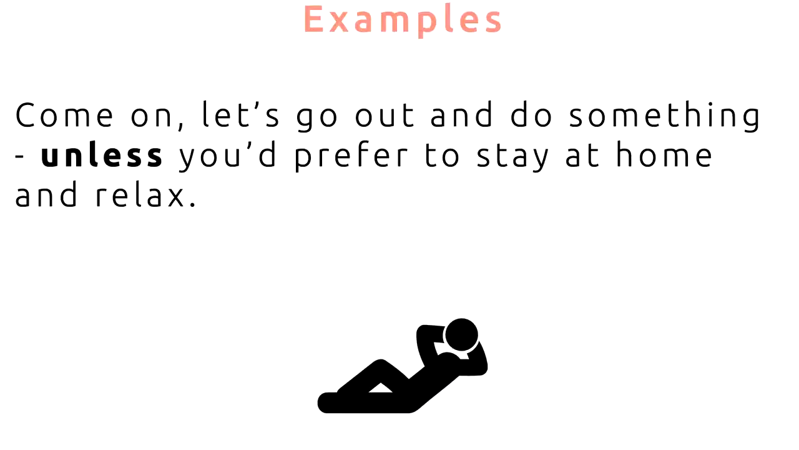Come on, let's go out and do something. Unless you prefer to stay at home and relax. In this example, the person is using unless to introduce an afterthought. So he said something. He said, come on, let's go and do something. Let's go and play. Let's go to the cinema. And then he thought, maybe you want to stay at home and relax. So he used unless. He said, unless you'd prefer to stay at home and relax.